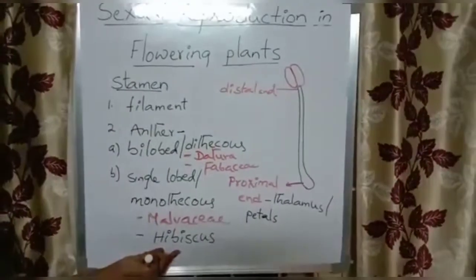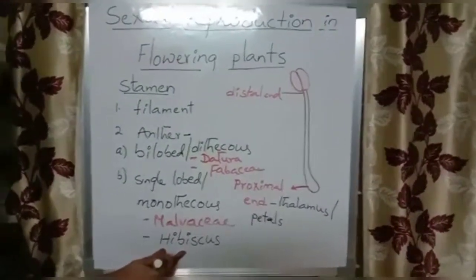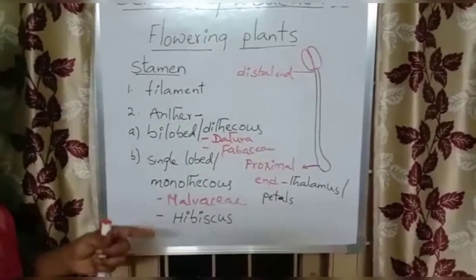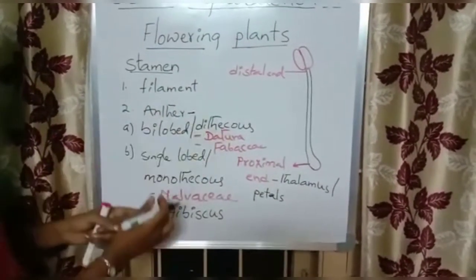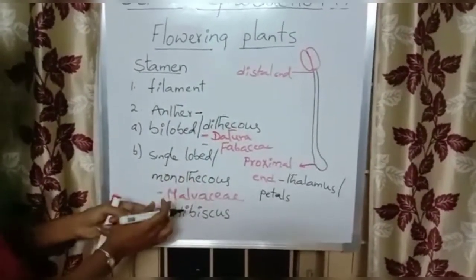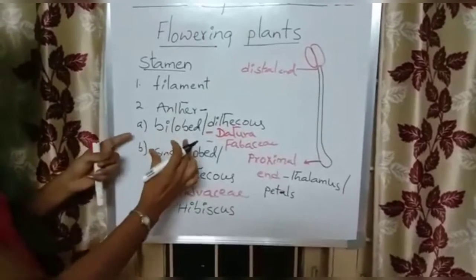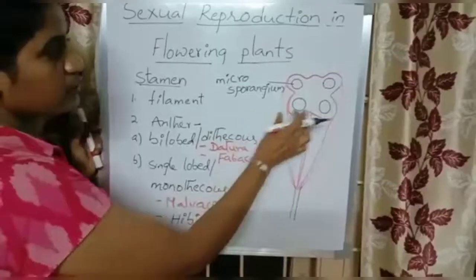Hibiscus has only one lobe in the anther, so it is called monothecous anther. Based on the number of lobes present in the anther, there are two types: one is dithecous anther and the second one is monothecous anther. Now we will see the diagram.